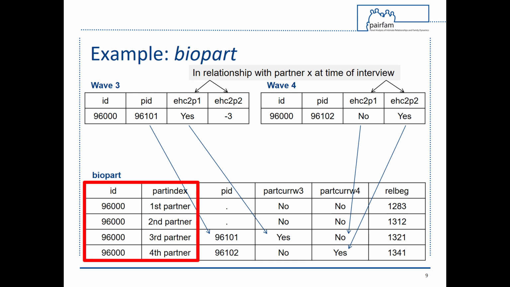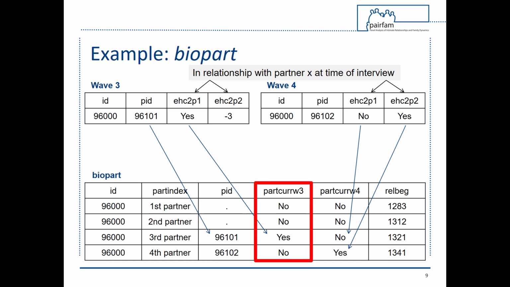We can see that the anchor respondent with the ID 96000 reported 4 different partnerships. Each relationship is stored in a different row. The first two partners do not have a PID, indicating that these relationships took place before the first interview. All partnerships from age 14 up until the first interview were retrospectively recorded in an add-on module and integrated into the BioPart dataset. Partners reported during the panel have a PID.